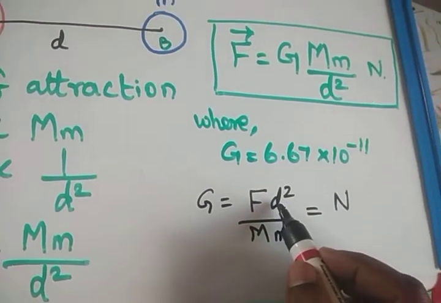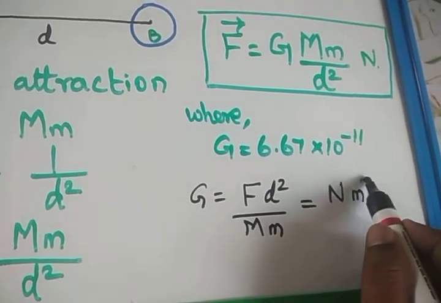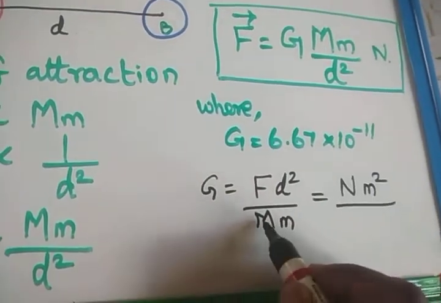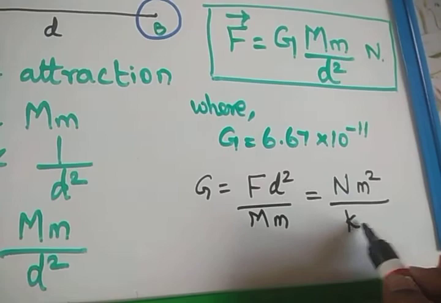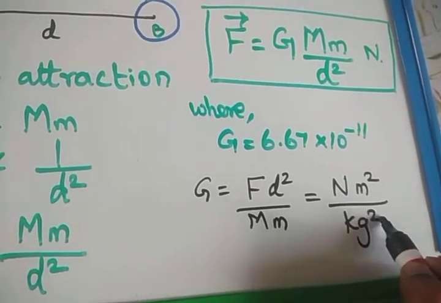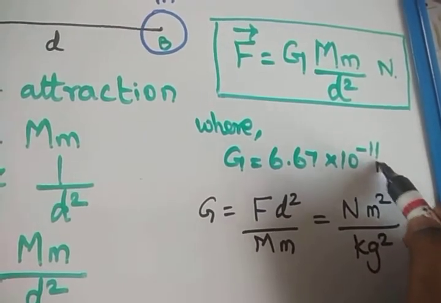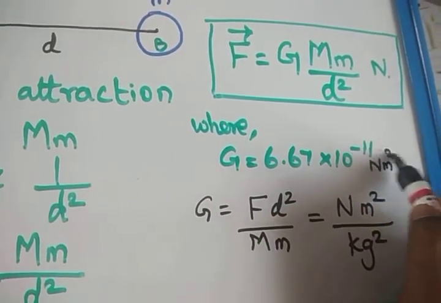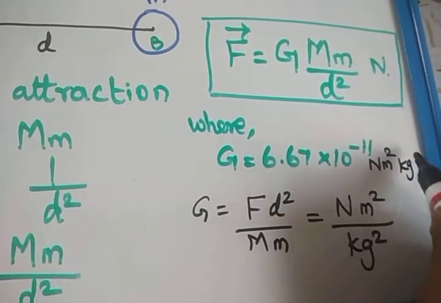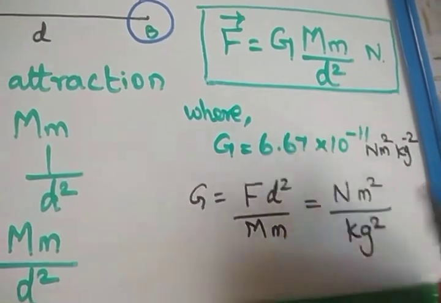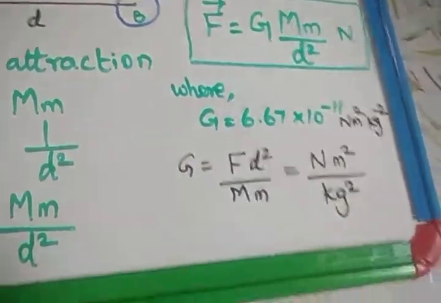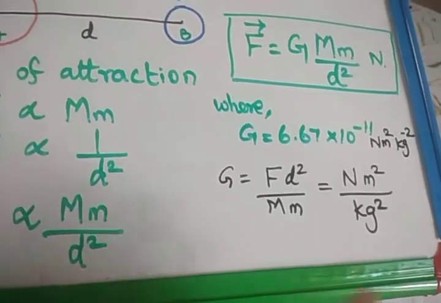The distance is measured in meters, so meter squared, divided by mass into mass. Mass is in kilogram, so it is kilogram squared. So we can write the SI unit of gravitation constant is Newton meter squared kilogram power minus 2, because the denominator becomes the numerator.